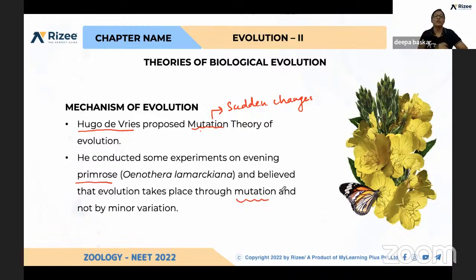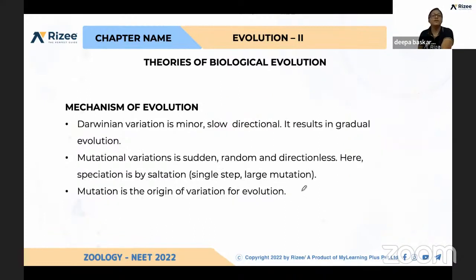Mutation is responsible for evolution, but not the minor variations. And even minor variations are happening, how? Only by the change in gene.